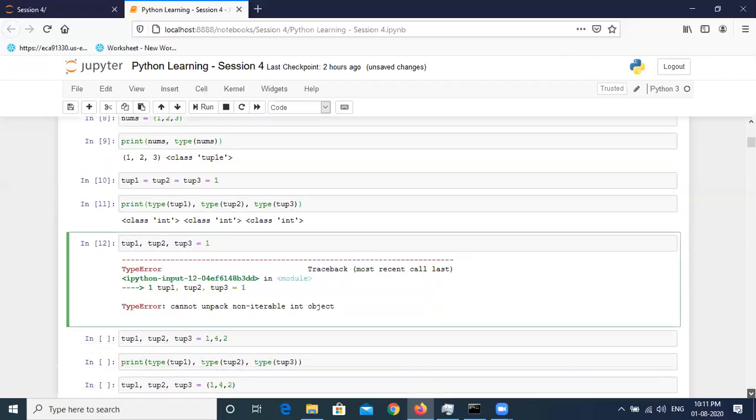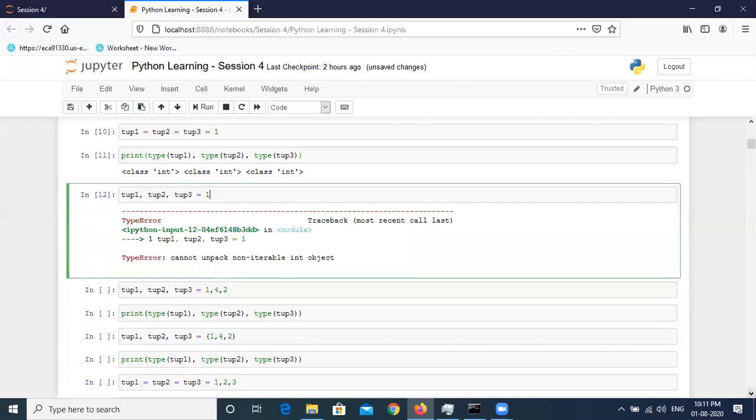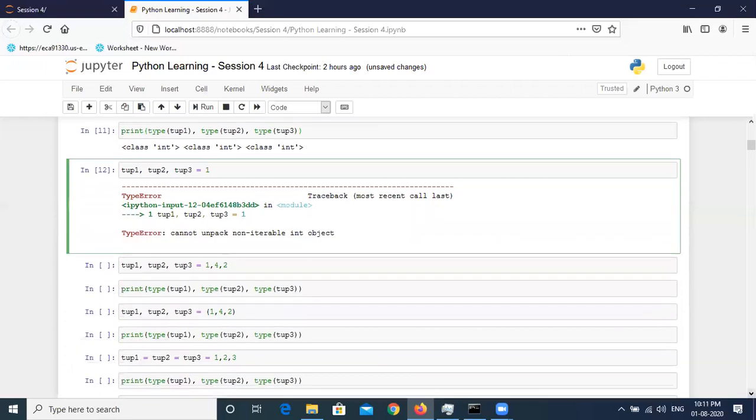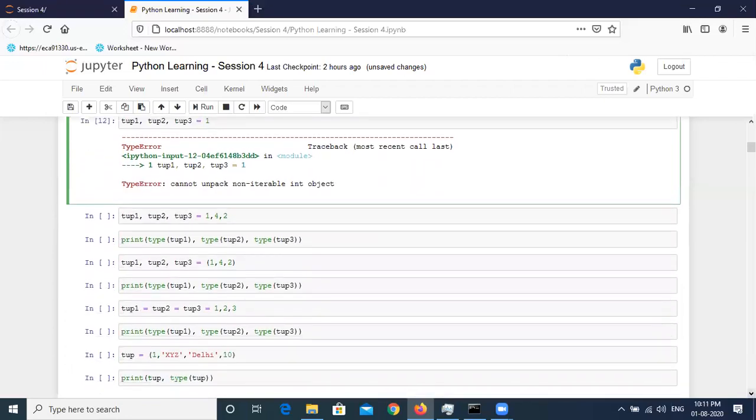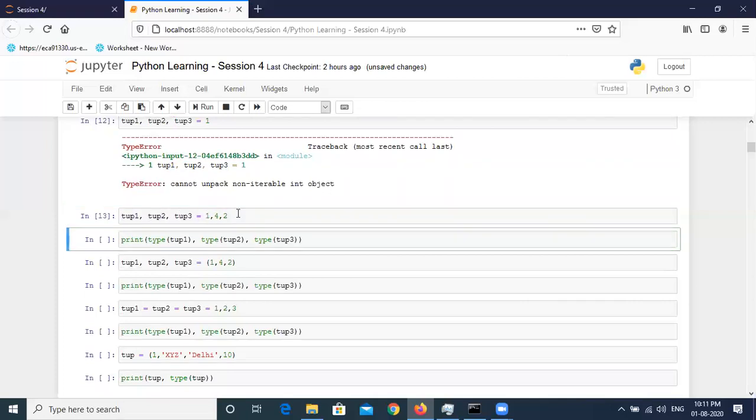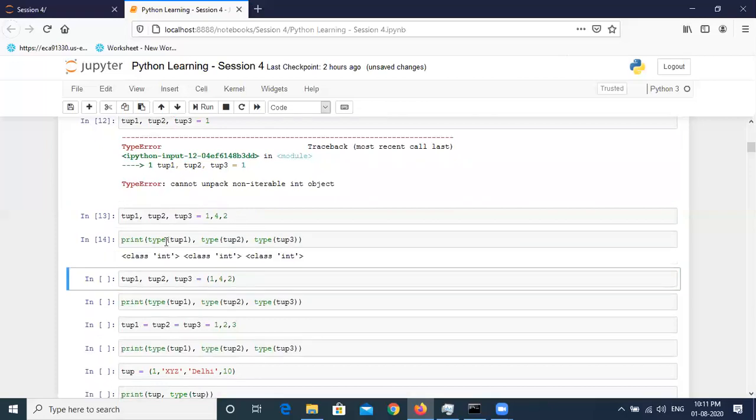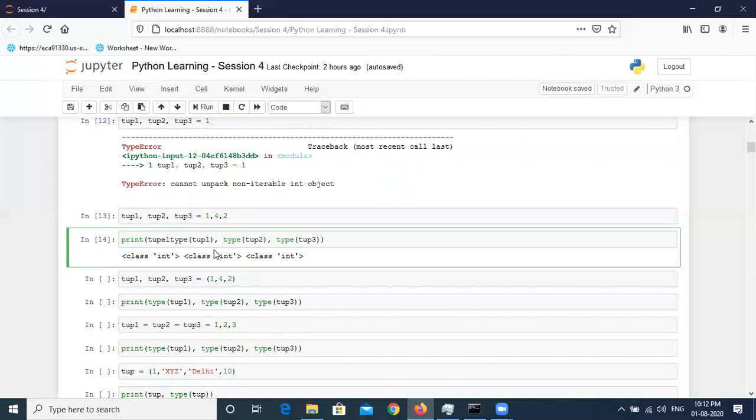This is the same concept that we discussed in integers, but I just want to revisit it because it will be used here as well. If I now use multiple values, these values will be assigned one by one to each of the variables. So 1 will go to tube 1, 4 will go to tube 2, and 2 will go to tube 3. If I run this, now you can check. Let me print the values as well, so that it will be much clearer.